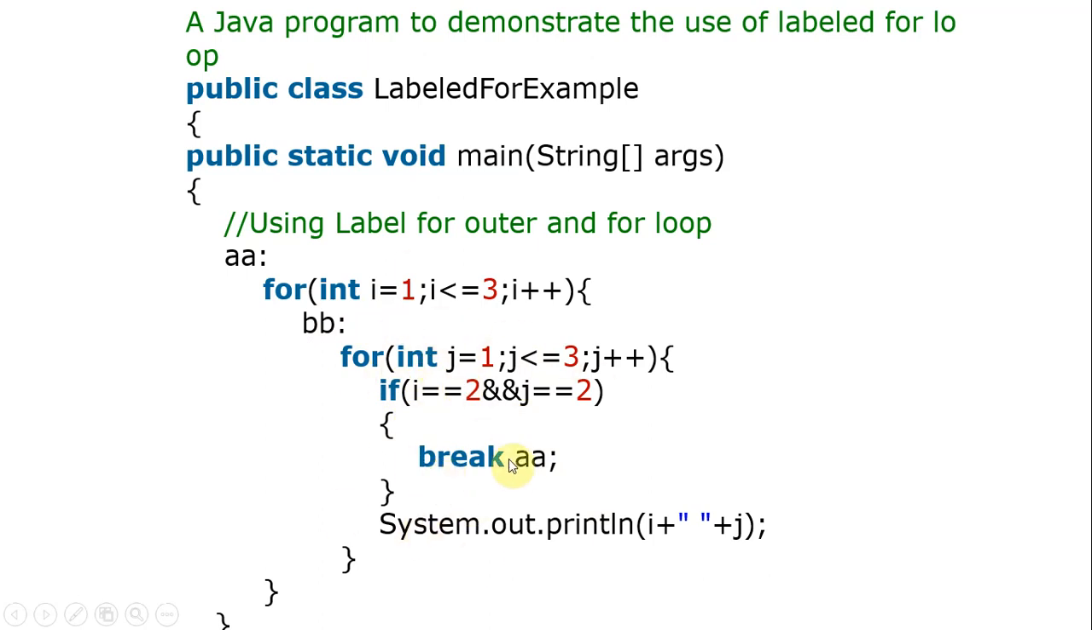Break AA. What is AA? This is nothing but the loop name, the label name. So there is an outer loop and an inner loop, and in that we have the innermost loop. If the condition is true, then we can break the outer loop. That means we are transferring the control from here to here. So that is the thing.